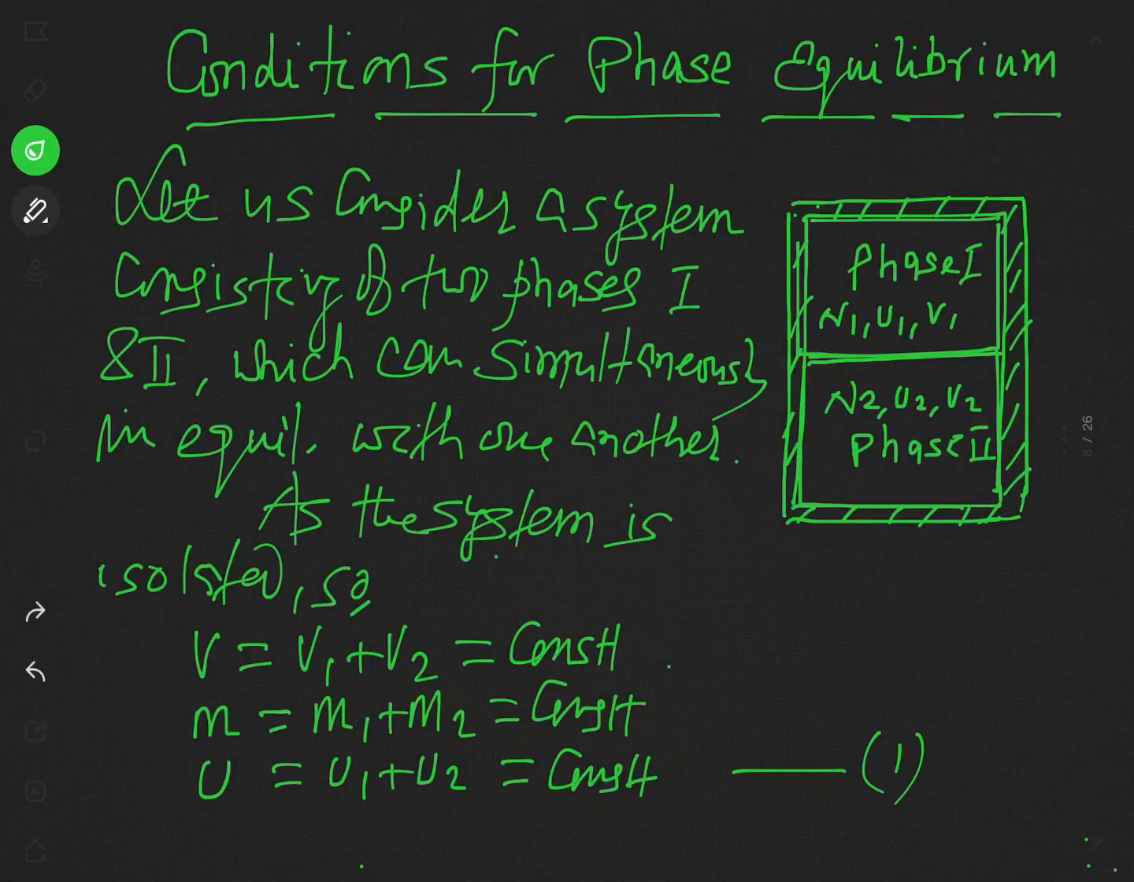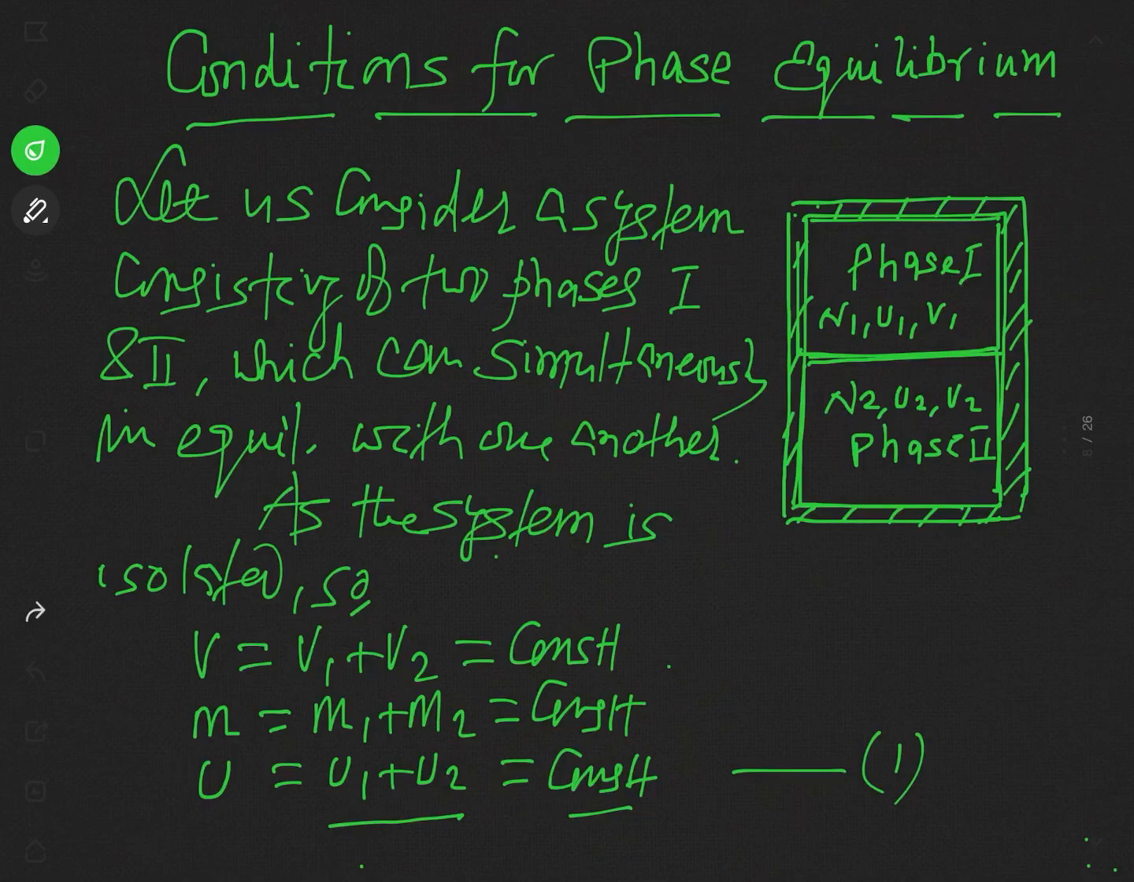See this figure. This is in fact an isolated system, and as the system is isolated, the total volume V, which is equal to the sum of the volumes of phase 1 and phase 2, that is V1 plus V2, will be constant. Similarly, the total mass, which is the sum of M1 and M2, the masses of phase 1 and phase 2, will also be constant. And at the same time, the total internal energy U, which is U1 plus U2, is also constant.